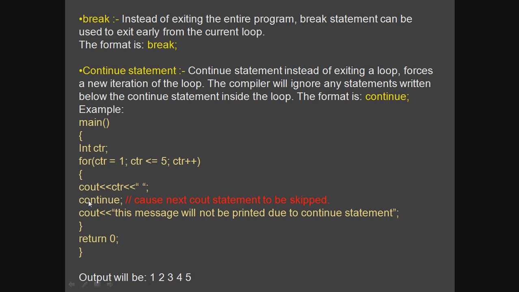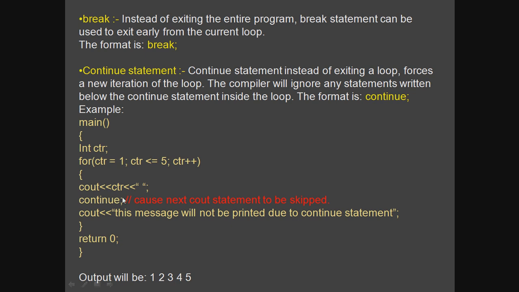Clear? Now after this you have written the continue statement here. It will cause the next cout statement to be skipped. Any statement written after the continue statement will not be executed at all. It will not be displayed.